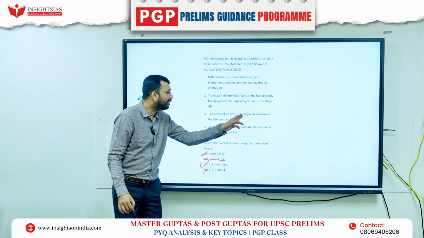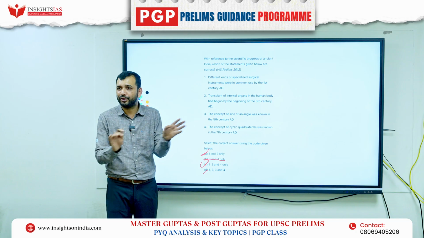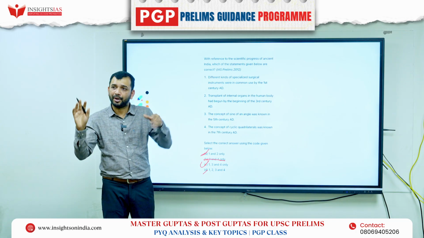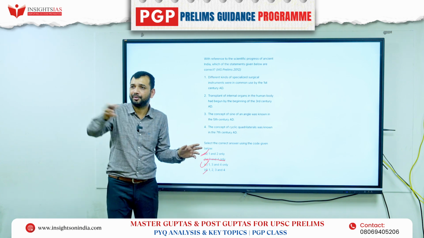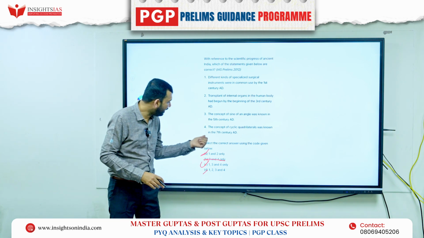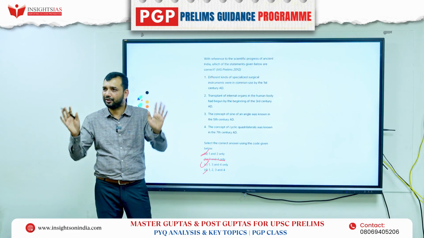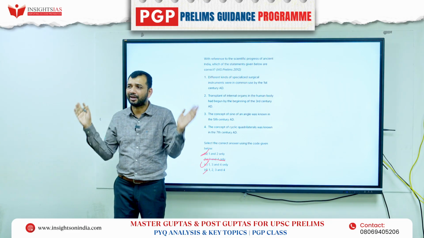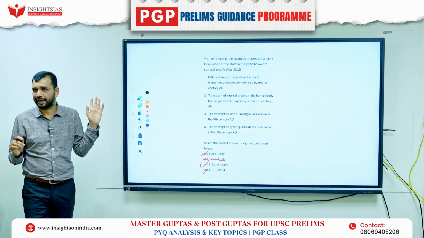Now if you see, the concept of sine of an angle is known to them. Here the information on who found it is not even given. By 5th century AD, they noted the sine of the angle, hypotenuse by this thing, right? Similarly, cyclic quadrilateral was known to them by 7th century. Known to them is always a broader statement. You don't need to worry too much about it. You can consider them as correct, right?